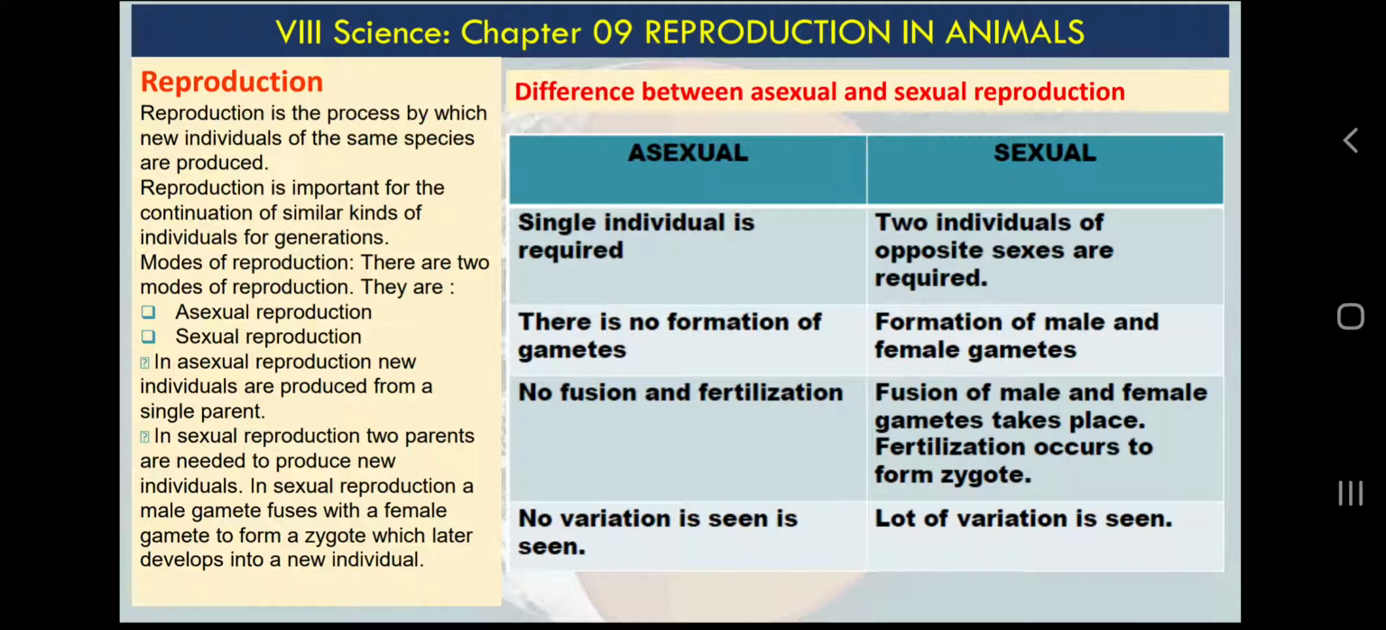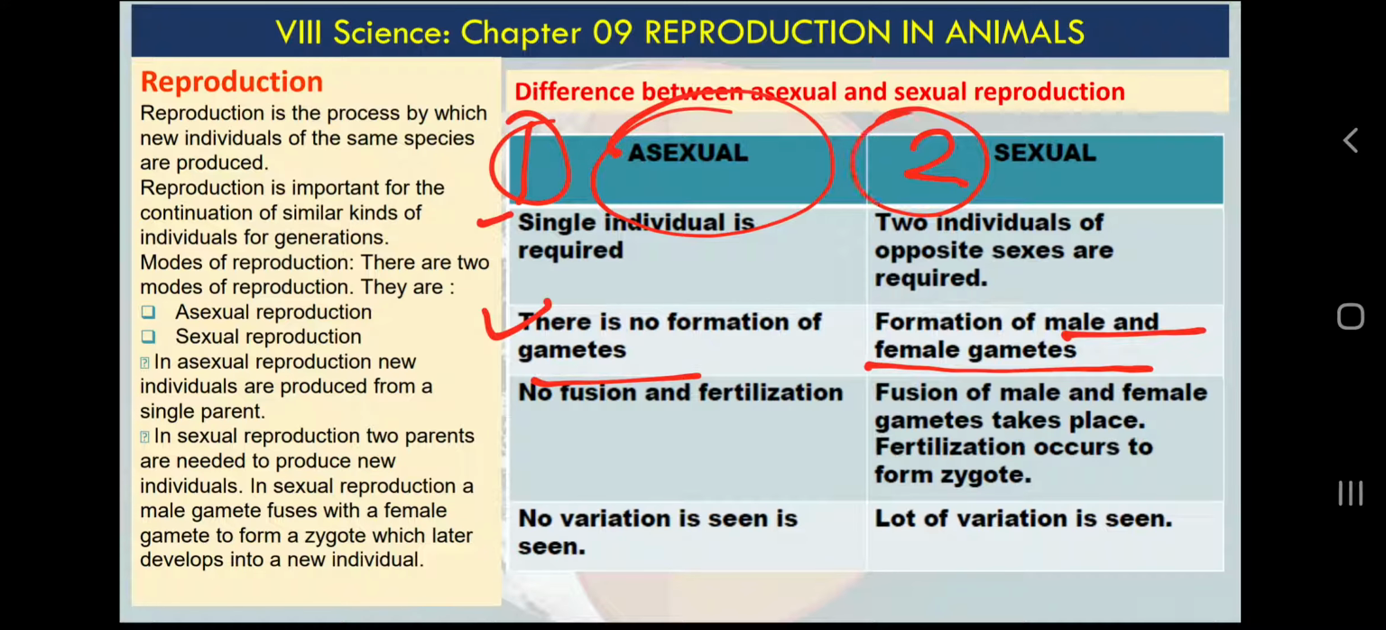So in sexual reproduction we need male and female gametes, two types of gametes, and there is no need of gametes in asexual reproduction, because in asexual reproduction we require only one parent, and in sexual reproduction we require two parents. So what will those two parents do? They will make gametes. Male and female gametes will fuse, and that fusion is called fertilization, and the result of that fusion or fertilization is called zygote. If there are no gametes in asexual reproduction, there will be no fusion or fertilization. Here you can see fusion of male and female gametes takes place, and fertilization occurs to form zygote.